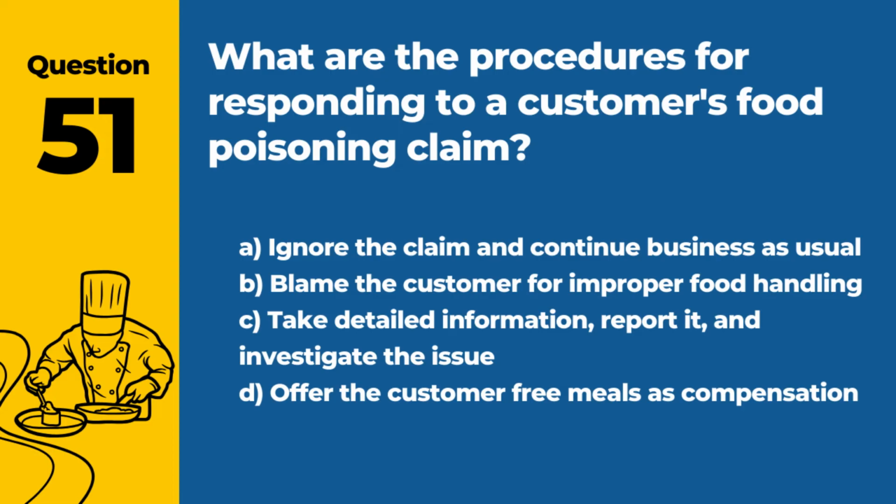Question 51. What are the procedures for responding to a customer's food poisoning claim? A. Ignore the claim and continue business as usual. B. Blame the customer for improper food handling. C. Take detailed information, report it, and investigate the issue. D. Offer the customer free meals as compensation. Answer C. Take detailed information, report it, and investigate the issue. This approach is important for addressing the problem and preventing future incidents.